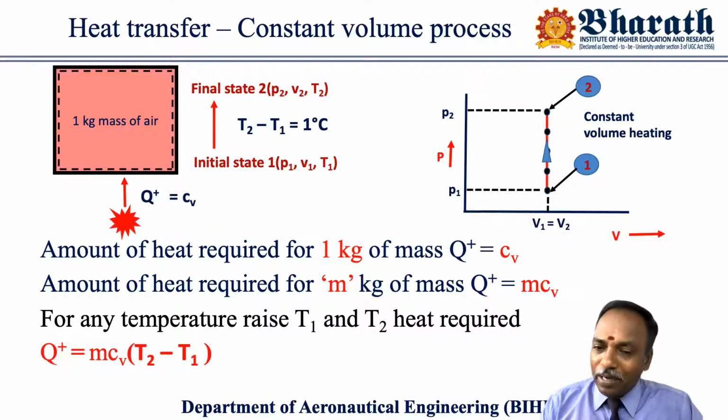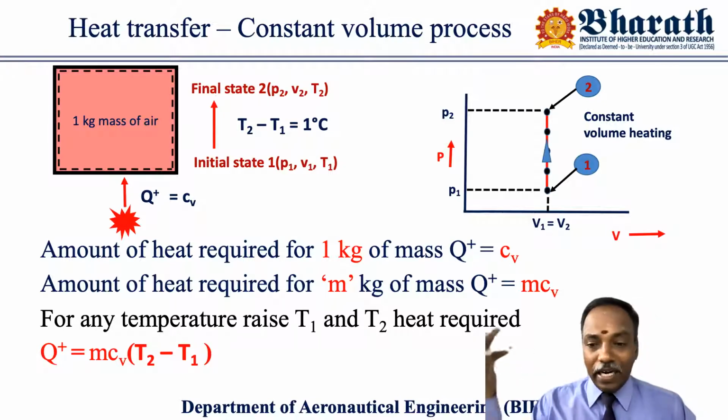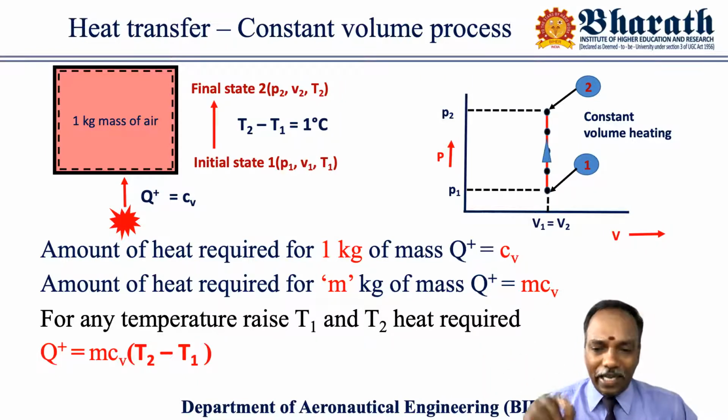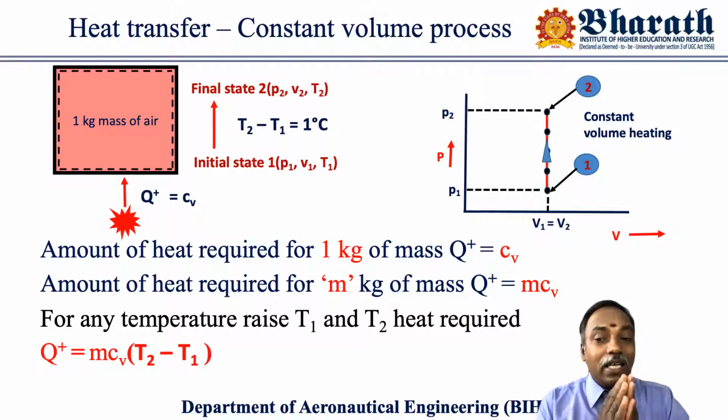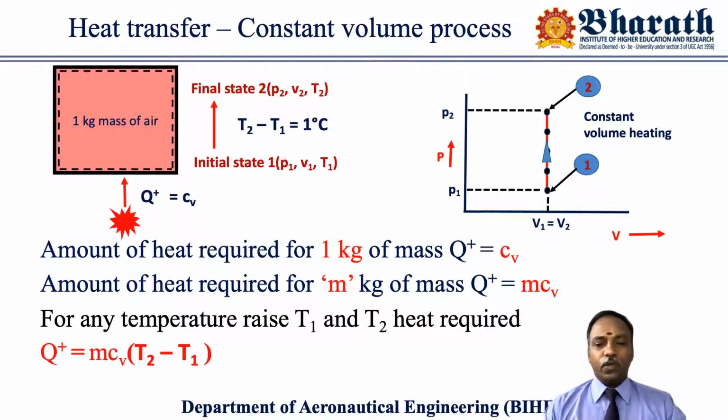Also please remember that Cv is for delta T equal to 1 degree. But I came to know that delta T is T2 minus T1, and it can be 10 degrees also. I want to make it a generalized one. So for any temperature rise from T1 to T2, when the mass is m kg and the temperature difference is T2 minus T1, the amount of heat transfer Q is equal to mCv into (T2 minus T1). So this equation started from the definition of Cv only.